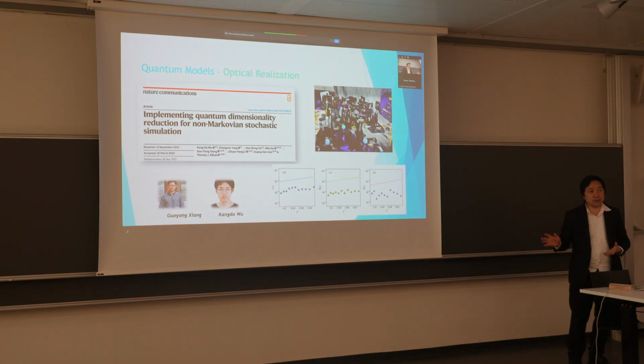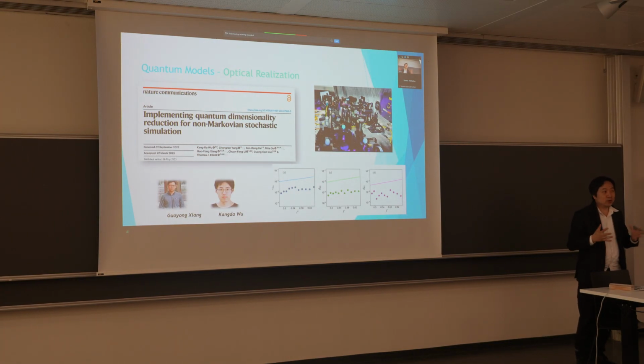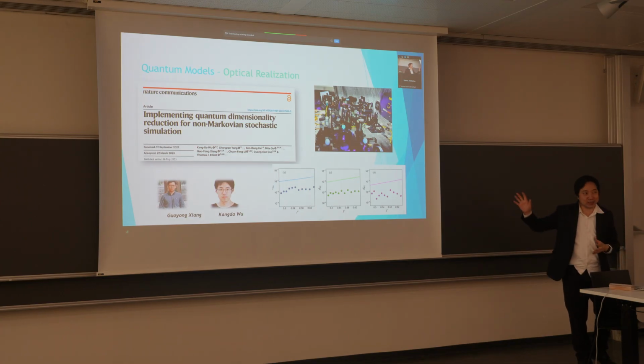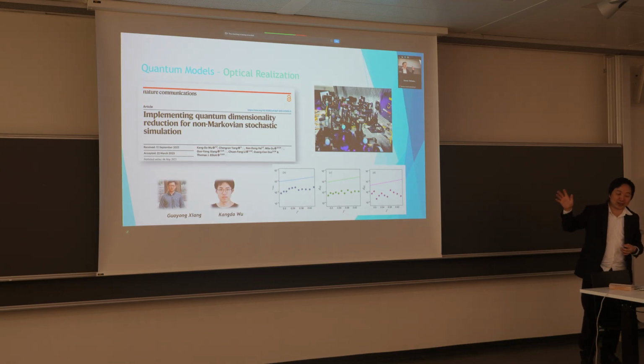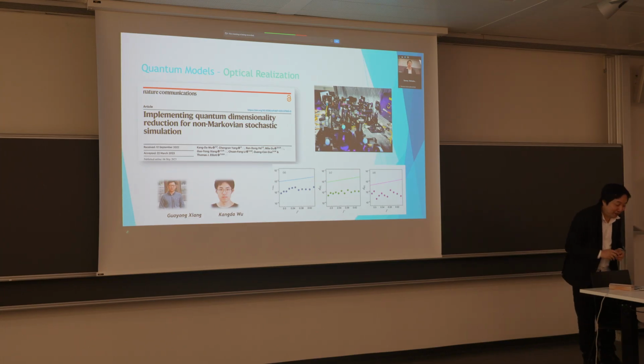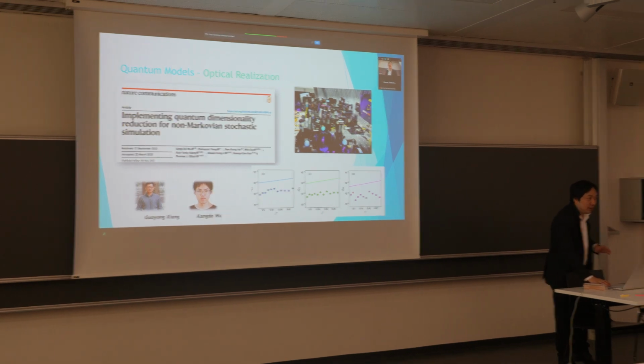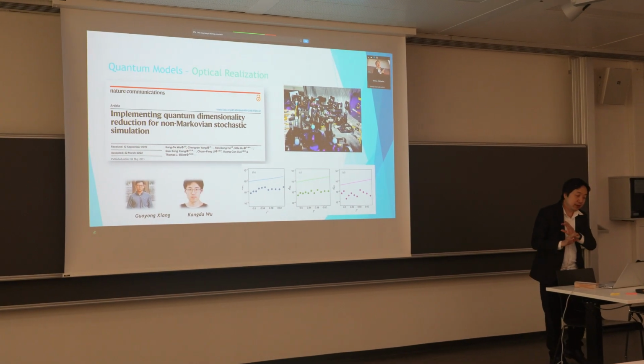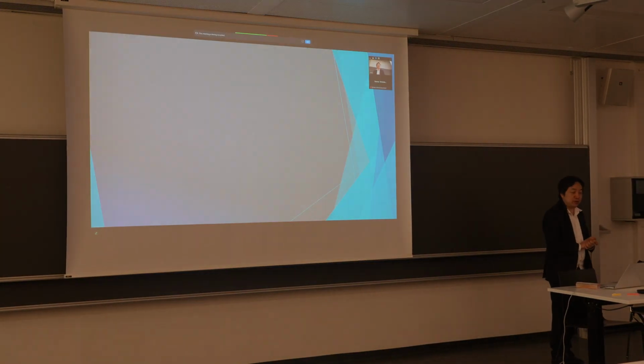This was done in optics, because in optics you can do things very accurately, better than what we can do on IBM quantum computers, but of course it doesn't really scale. So this was basically a single qubit experiment, but it was a single qubit that could replicate the behavior of maybe 3 or 5 classical bits. So we are able to illustrate this in experimental settings.